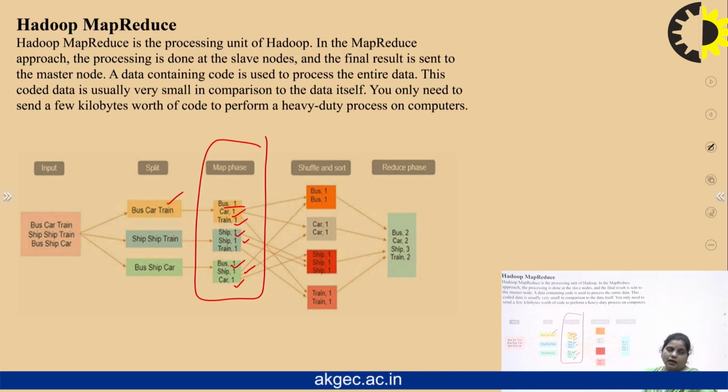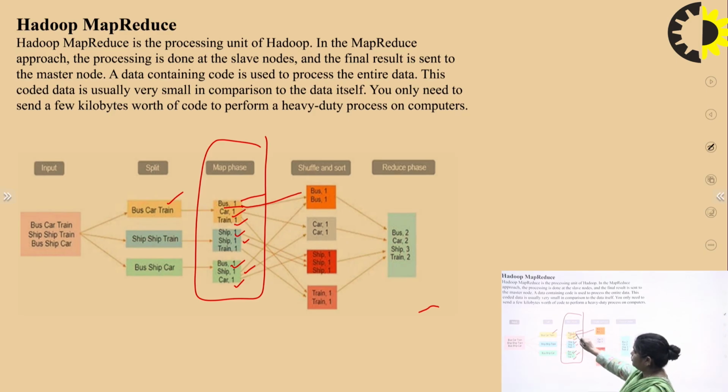After the mapping function, we have another phase in the form of shuffling and sorting. So in shuffling and sorting, what are we going to do? We take the first element, bus. Bus comma 1 is taken as an input from this phase, and again we check in the data set whether there is another occurrence of bus, then we will write that element also here. In the third part we have another bus, so we put here bus comma 1. These are the counts.